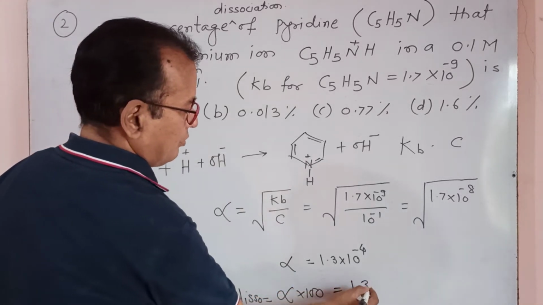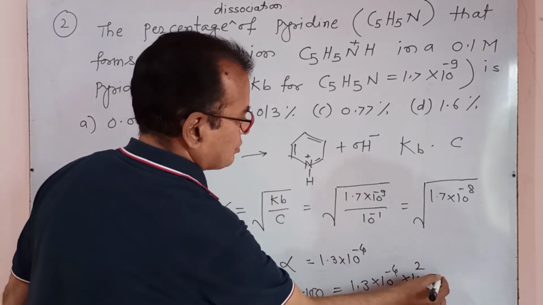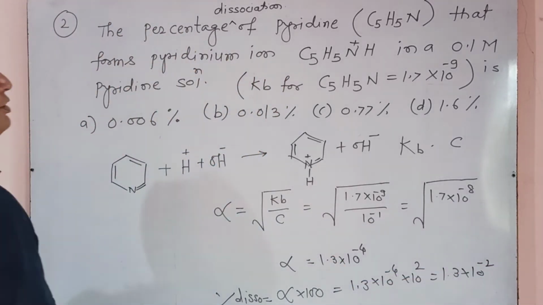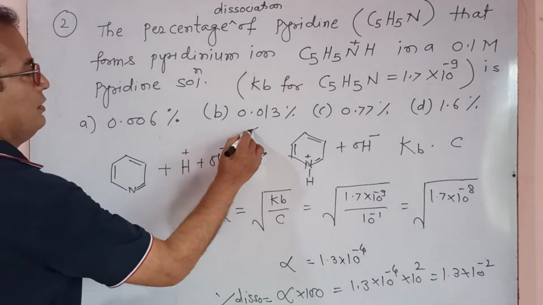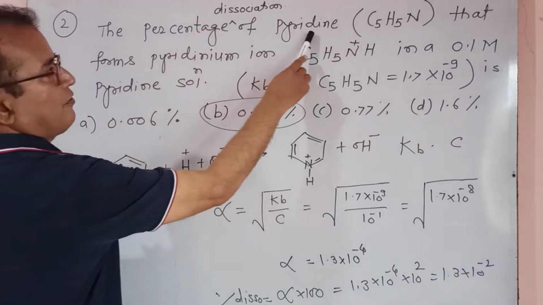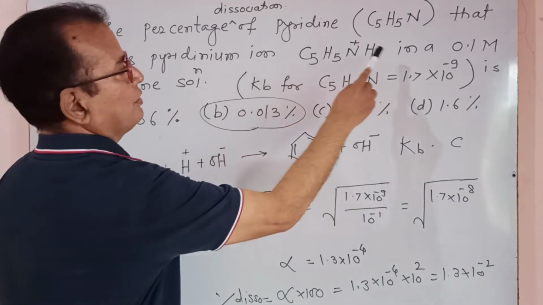It means 1.3 into 10 raised to power of minus 4 into 10 raised to power of 2, which is 1.3 into 10 raised to power of minus 2, meaning 0.013%. The answer is 0.013%, the percentage dissociation of pyridine that forms the pyridinium ion in a 0.1 molar solution.